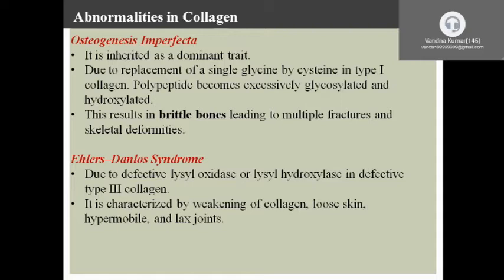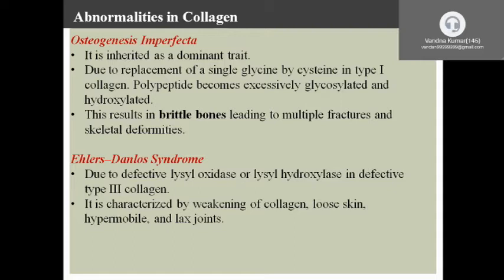When a solution of collagen is boiled, the viscosity is decreased, the rod-like structure is altered and a random coil structure is formed. This is called gelatin.